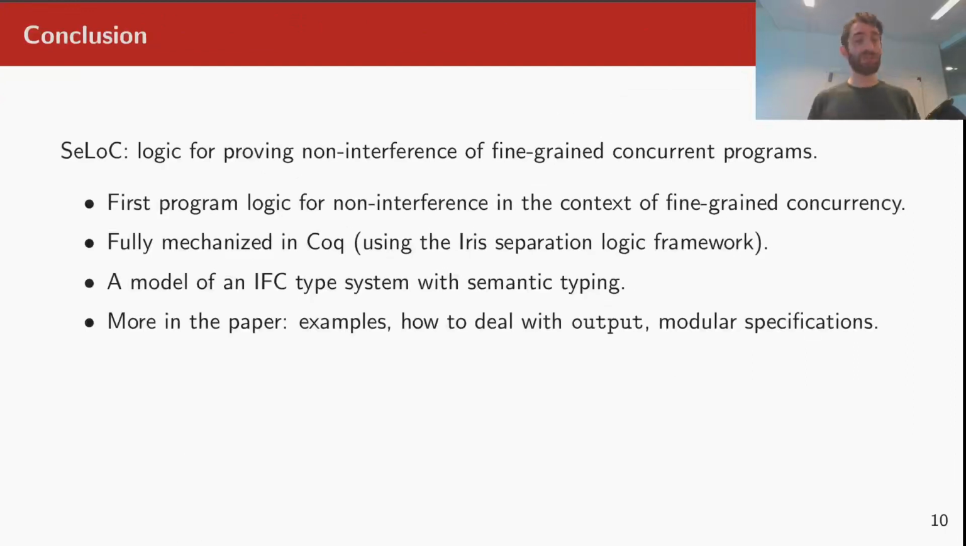So, in conclusion, we have presented C-log, a novel relational separation logic for proving non-interference of fine-grained concurrent programs. To our knowledge, it is the first program logic to tackle non-interference in the context of fine-grained concurrency. It is fully formalized in the Coq proof assistant, including all the examples and utilizing the powerful Iris separation logic framework. We have shown how to construct a model of an information flow control type system using the methodology of semantic typing. Please see the paper for more examples and a more thorough explanation.